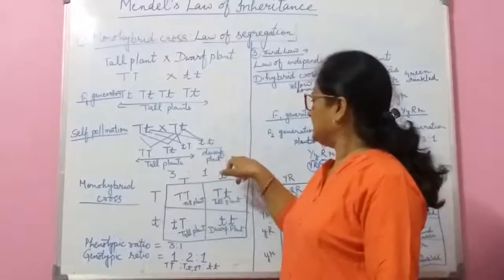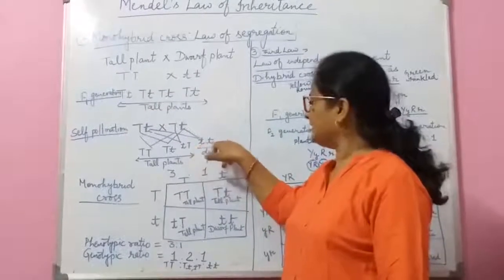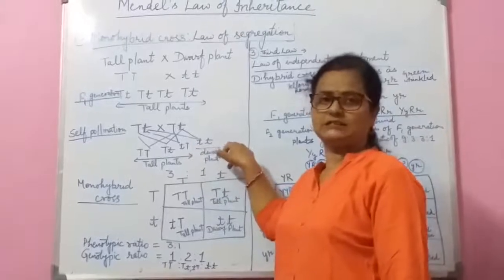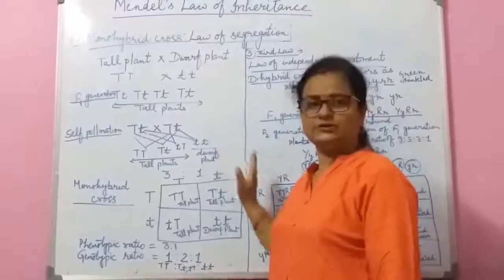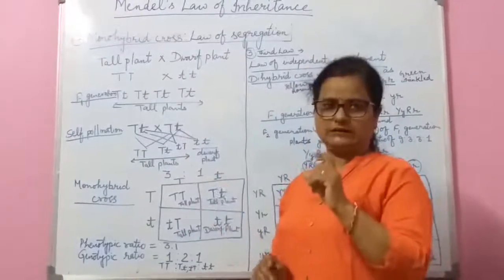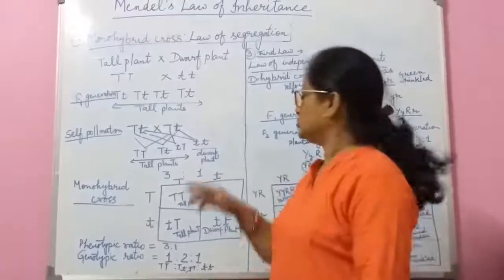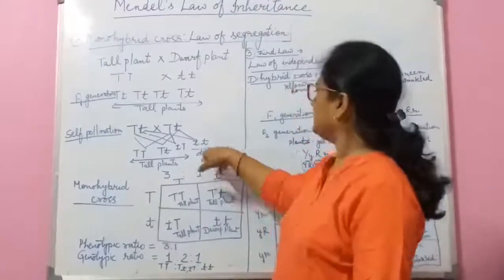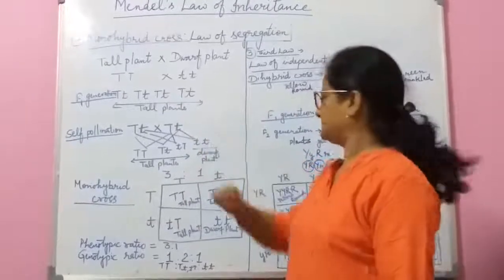But for the dwarf plant, only when both small t and small t are present will the plant be a dwarf plant. A single small t will not show its character and will not be responsible for the dwarfness. So for the dwarfness of the plant, both the alleles small t and small t are needed.